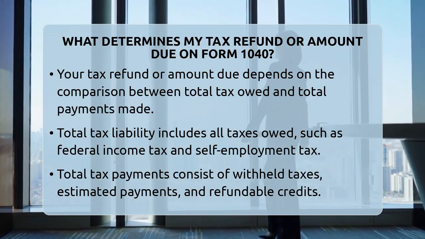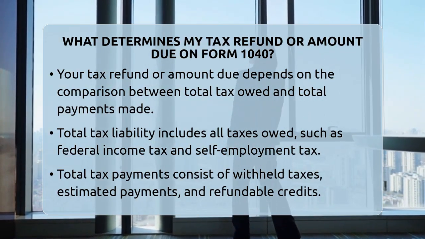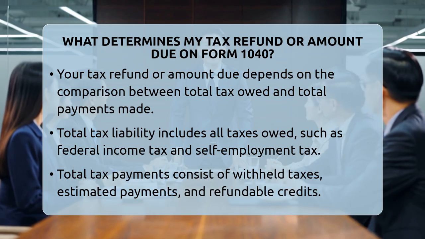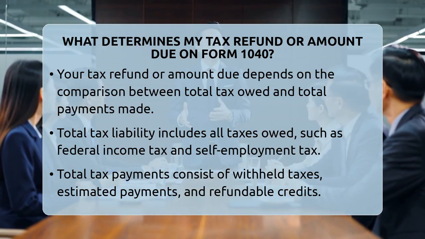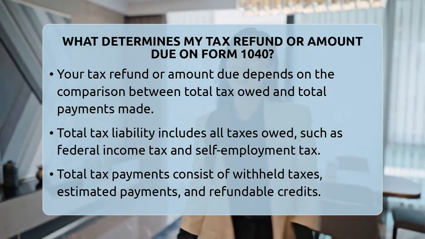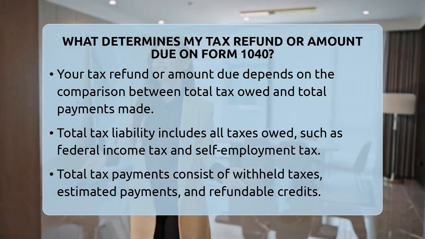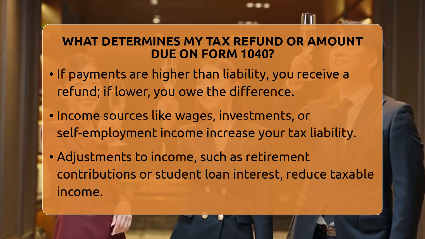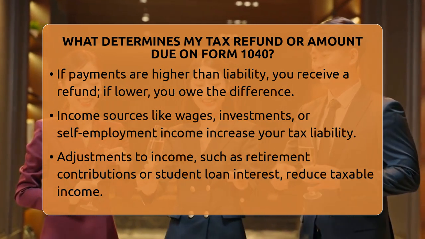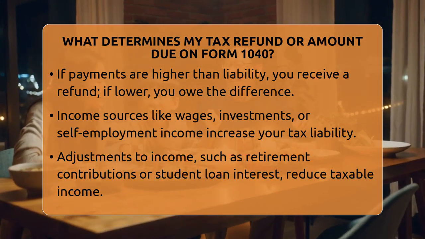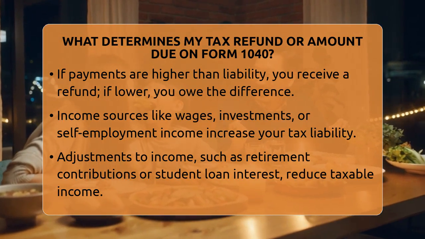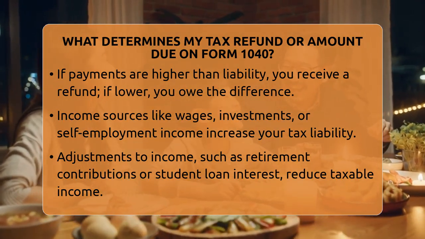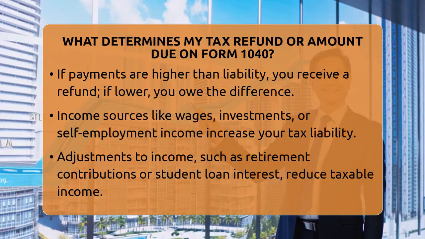Your total tax payments include federal income tax withheld from your paychecks, estimated tax payments you made during the year, and any refundable tax credits you qualify for. If your total payments are higher than your total tax liability, the difference is your refund. If your liability is higher than what you paid, that difference is what you owe. Several factors influence whether you get a refund or owe money.